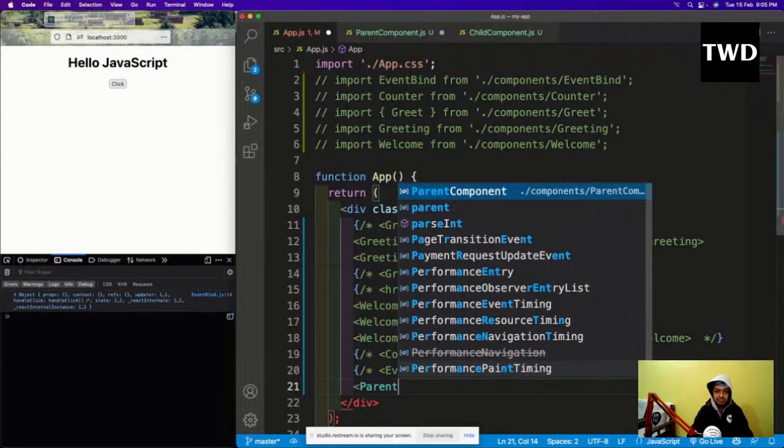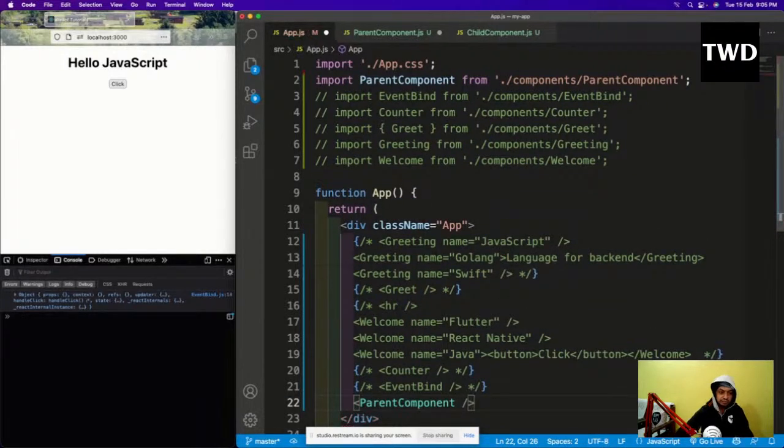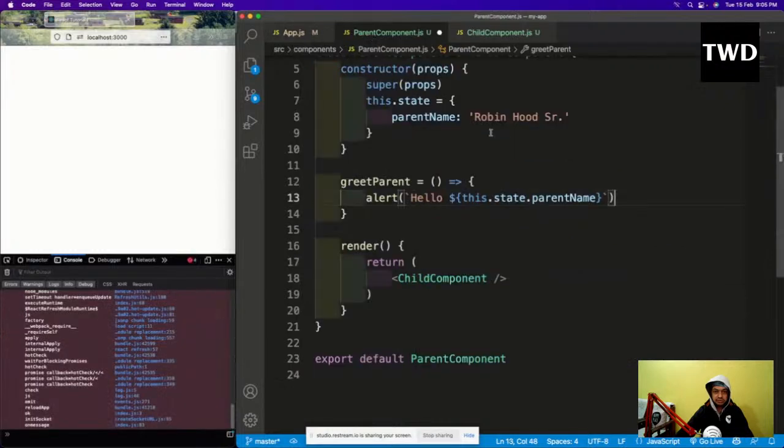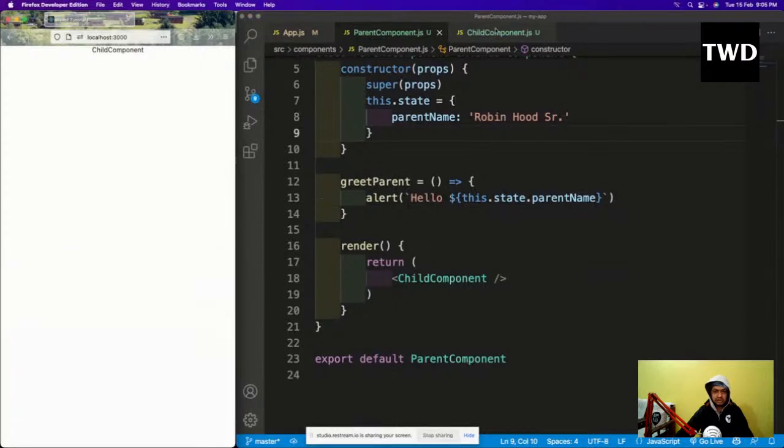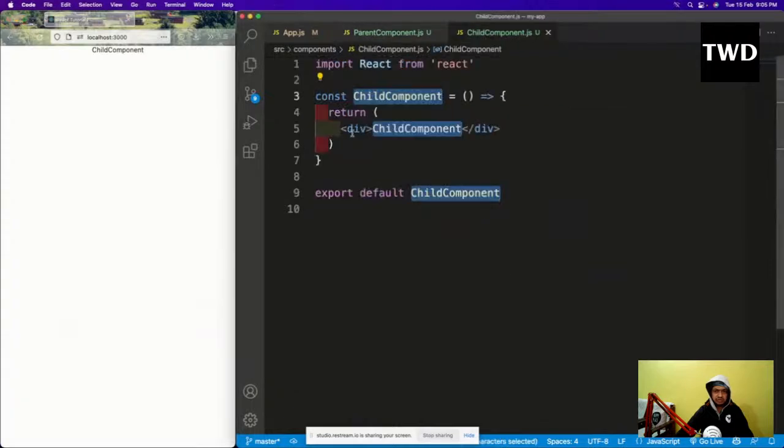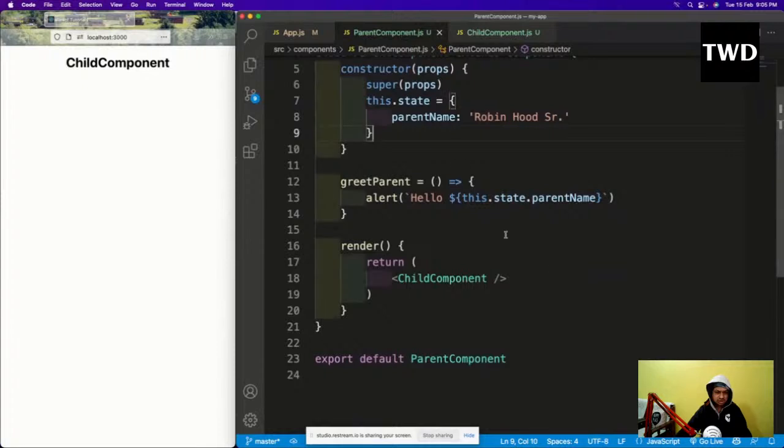I'm going to call the parent component, save it. So the child component is being shown, because it is just showing the parent component. Now what I want is for this child component to have a button, and on press of the button, this greet parent will be called. So how to do that?